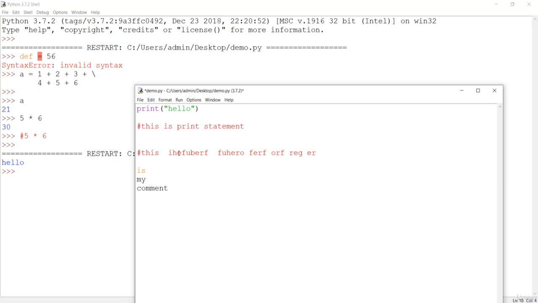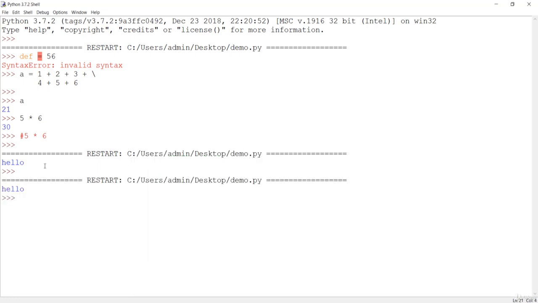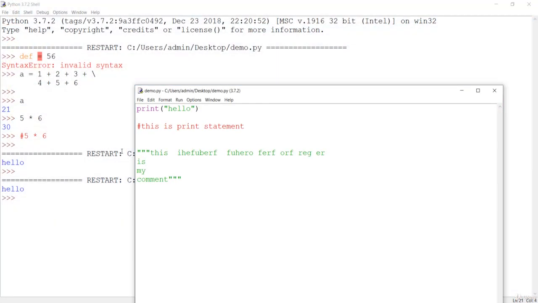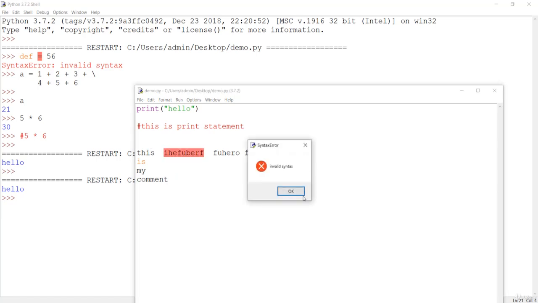If you want to make a multi-line comment, all you have to do is put multiple quotes and close with the same multiple quotes. Now if I save and execute, it has no effect, because this is a multi-line comment. If you remove the quotes and save, it is a bunch of gibberish that shows invalid syntax.